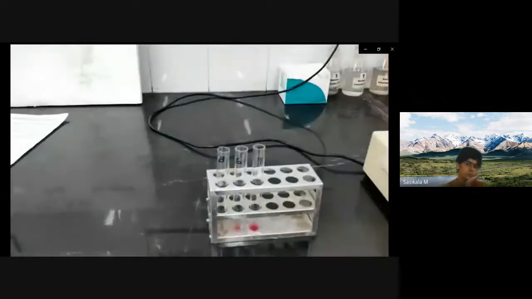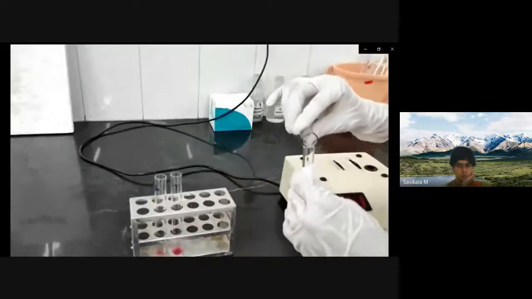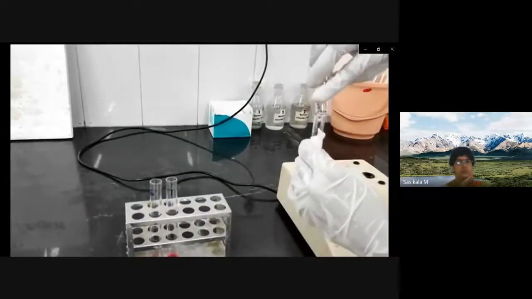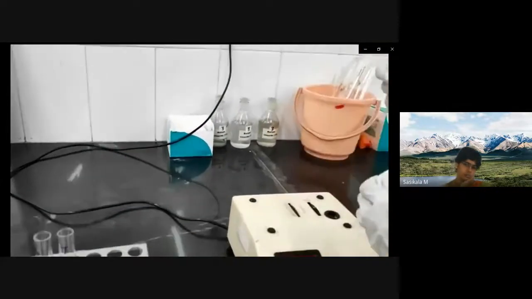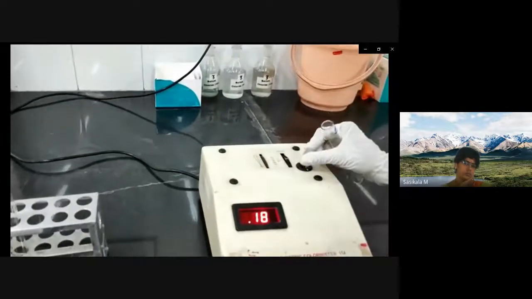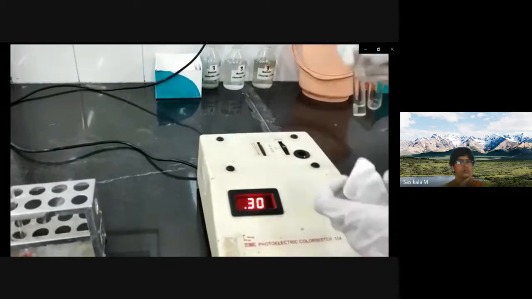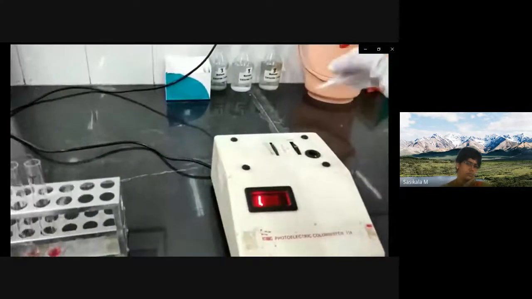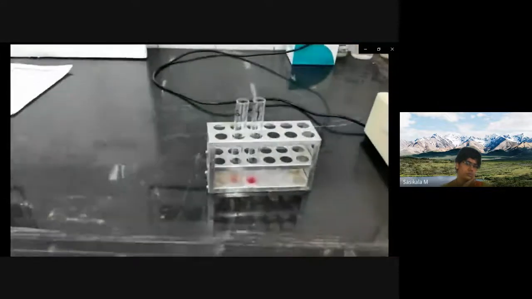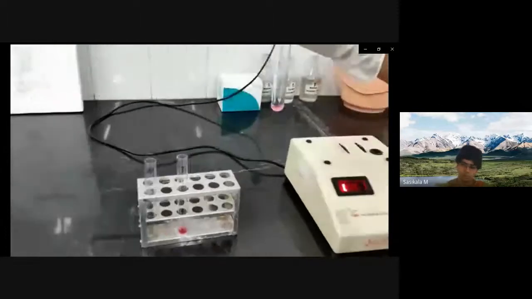So you have to take that blank in flat bottom test tube, transfer that reagent in the flat bottom test tube and take the optical density. So the optical density of the blank is already taken. Then take the optical density of the standard.